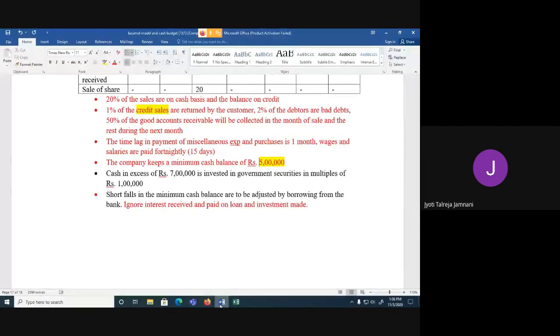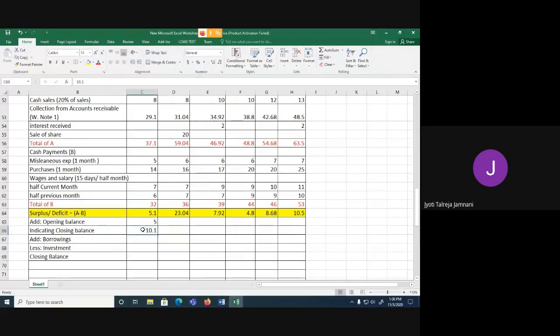Okay. And how much is our balance in the problem? 10.1 means 10 lakh 10,000. Yes or no? Yes, ma'am. So we have a much higher amount than the minimum. So should we borrow? No, ma'am. So the borrowings will be 0 or it will be nil. I am not going to borrow anything. Is that clear? Yes, ma'am.